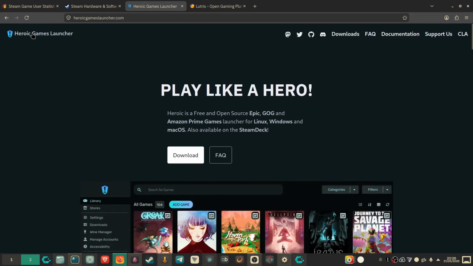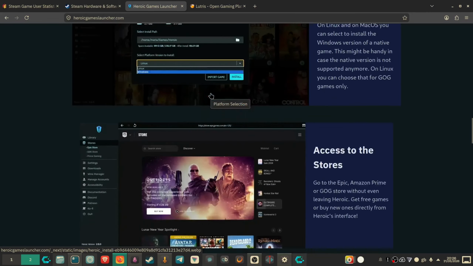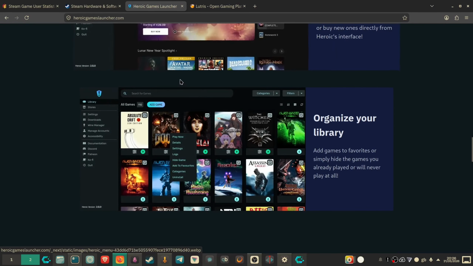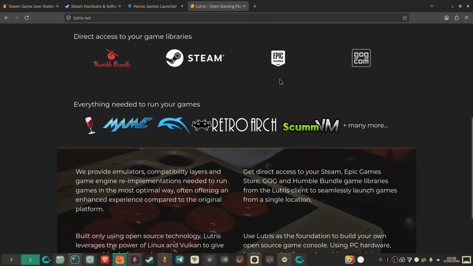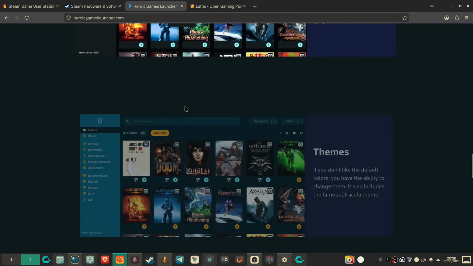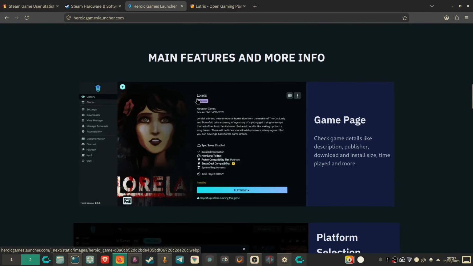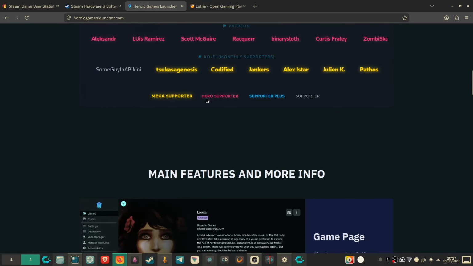But here with Heroic Games Launcher, as we can see, we can download it, and this is just some of the things that you can do with Heroic Launcher, but I'll dive into this a little bit deeper. There are other gaming applications such as Lutris, which is also open source. However, I prefer Heroic Games Launcher because it's much easier and it's much closer to Steam than anything else.